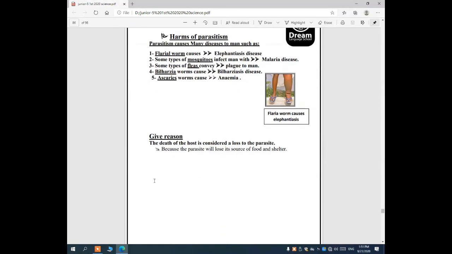Give reason. The death of the host is considered a loss to the parasite. When the host is dead, it's a loss to the parasite. Why? Because the parasite will lose its source of food. Of course, the parasite feeds on its host. When the host dies, the parasite can't find anything to eat or to have shelter. So the parasite will lose its source of food and shelter.